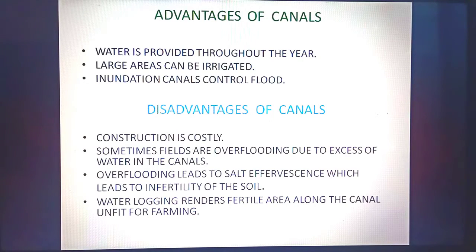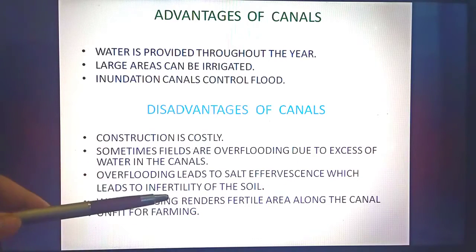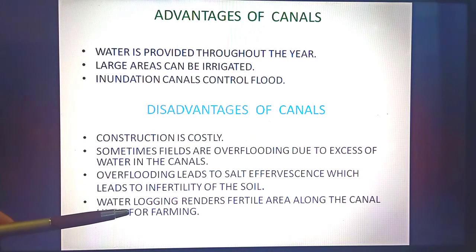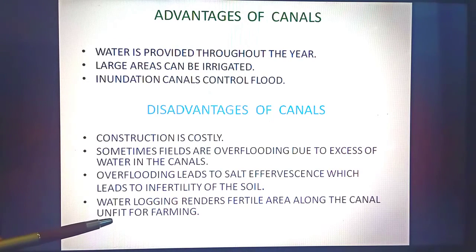Now, the last point in disadvantage, waterlogging renders fertile area along the canal unfit for farming. As I told you, due to salt effervescence, the salt from within the soil will come and settle over the surface. So, this salt will make the land unfit for farming. Land can also become marshy and there can be too much water, and if there is too much moisture in the soil, that soil is again unfit for farming.